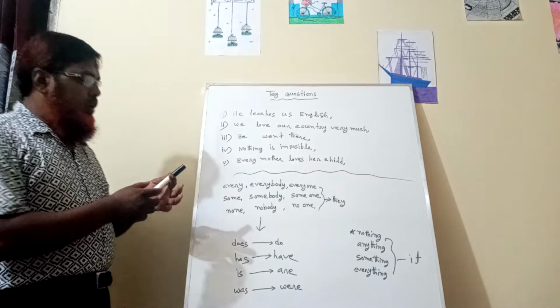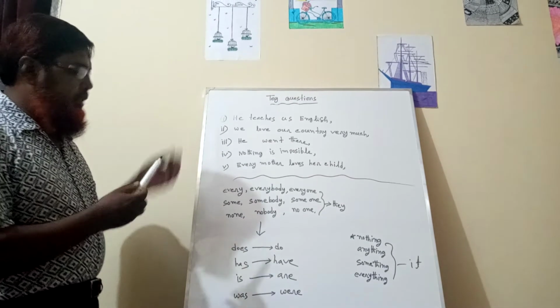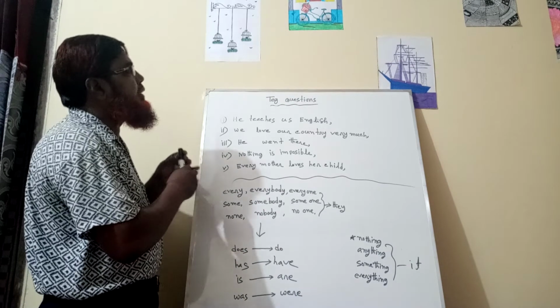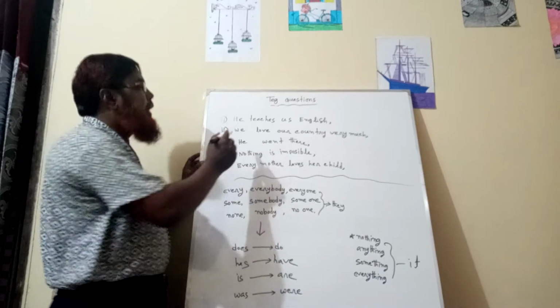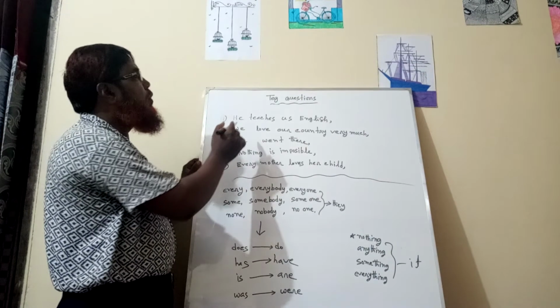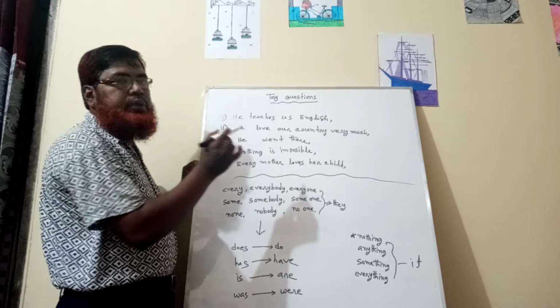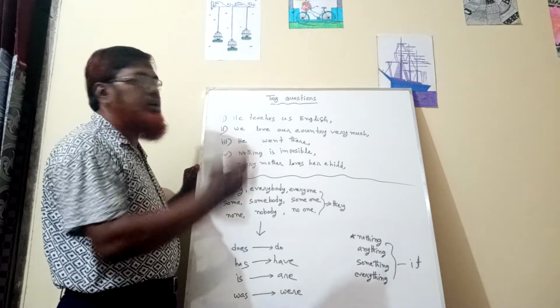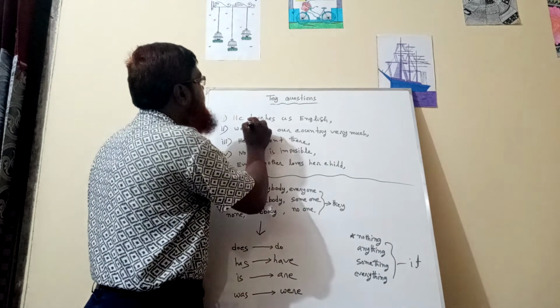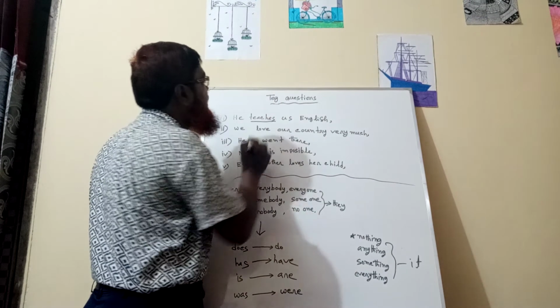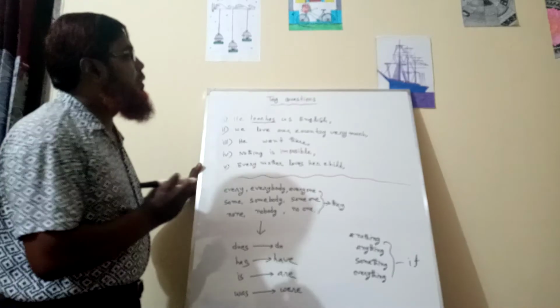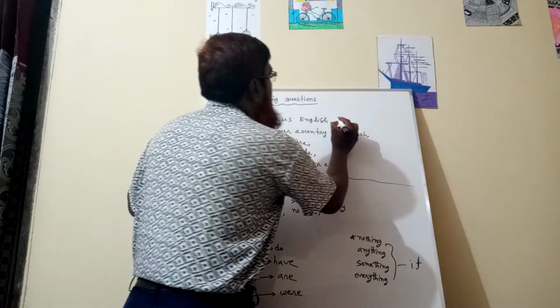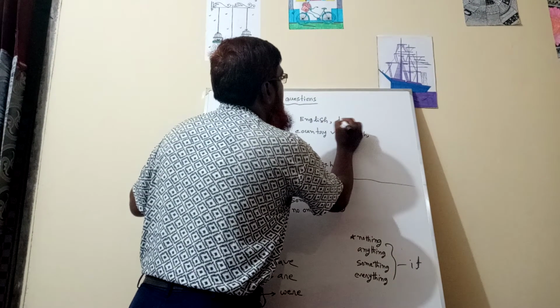Okay, look, let's practice. He teaches us English. As there is no auxiliary verb, you will have to use do, does or did. As there is present es after the verb, you will have to use does.